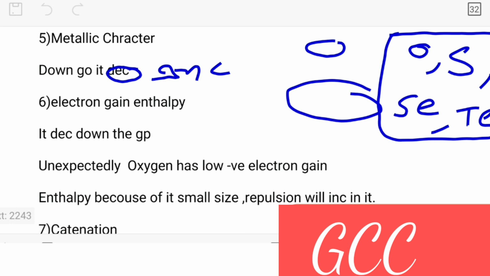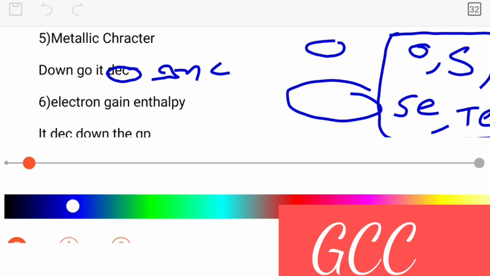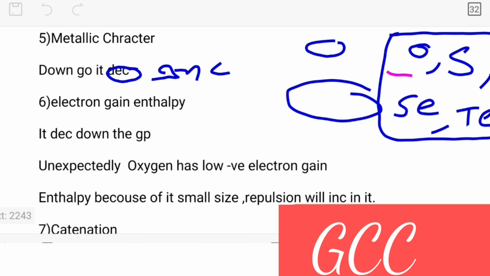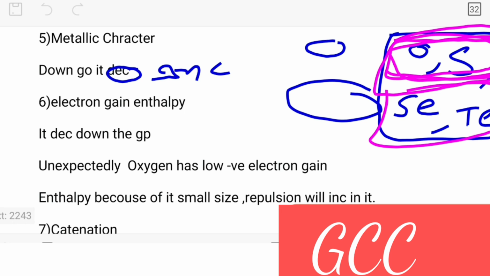But non-metallic character is very high in oxygen and sulfur because of their smaller size, while in selenium and tellurium non-metallic character is less. And just remember that polonium is a radioactive element and it is short lived.